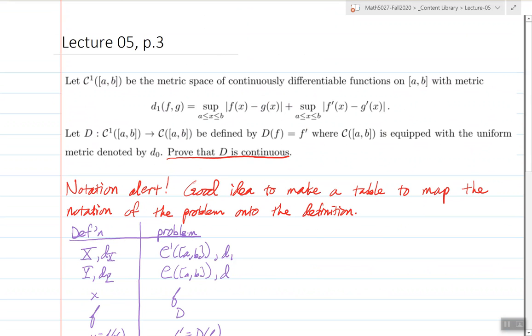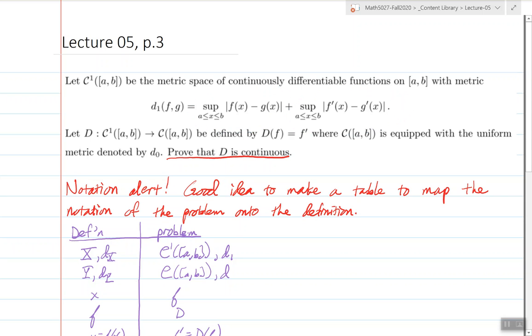So then an example, the first example I give you is I let C superscript 1 here denote the space of continuously differentiable functions on a closed bounded interval, meaning that they're differentiable on the open interval, but that they can be continuously extended on the closed interval. So that's what I'm meaning by this space. And notice for this metric, I'm using d sub 1 of f, g to be the sup norm distance between f and g, and the sup norm distance between their derivatives.